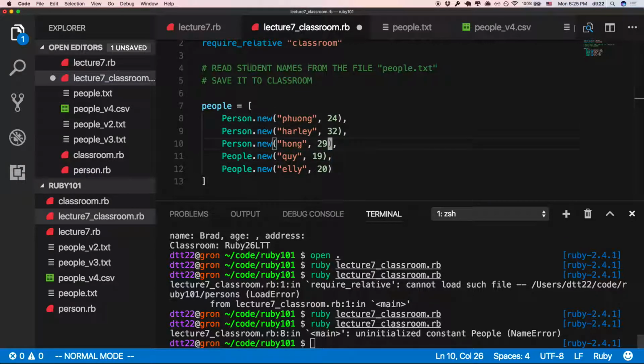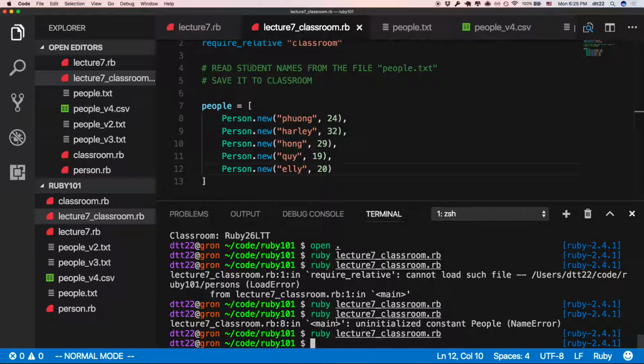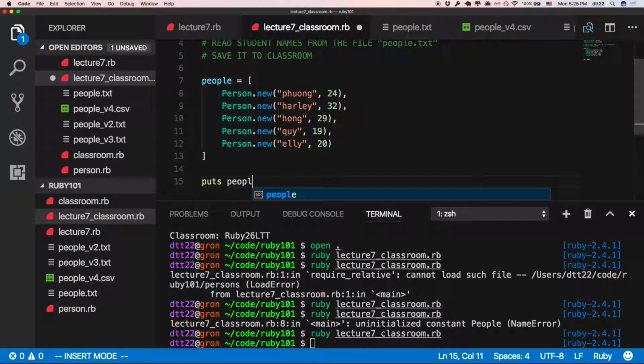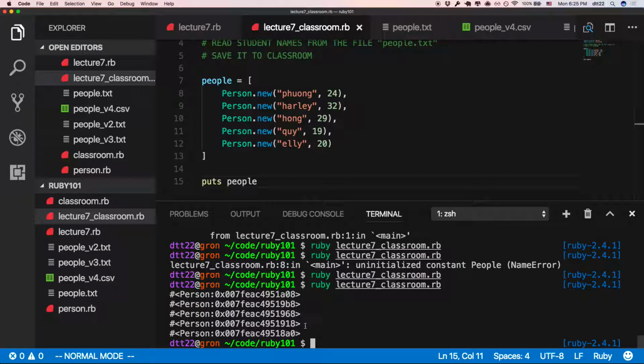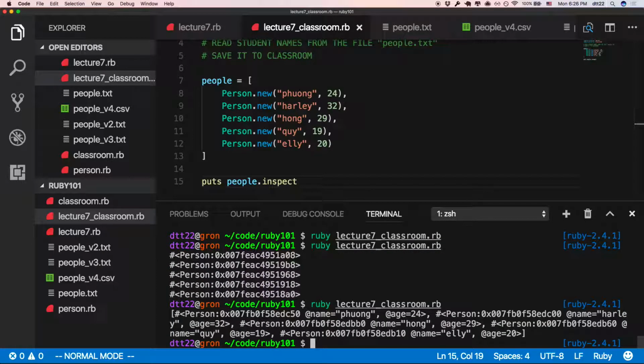So, whoops, I will change this from people to person, and I run it. Obviously, it doesn't do anything here. What should I do? I put people, right? And then, cool. But I don't see the content inside. You can actually trick it: remember, you can say puts people.inspect. It will go into the array and print it. So, look, it's a person from Harley, person Hong, and person Elliot.